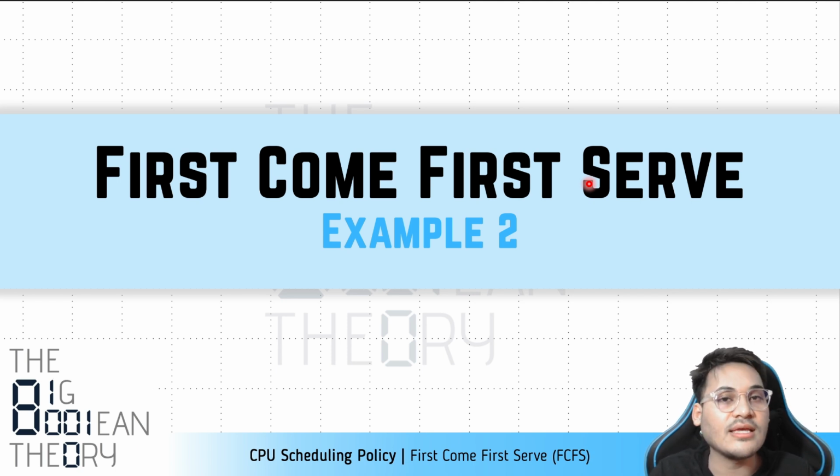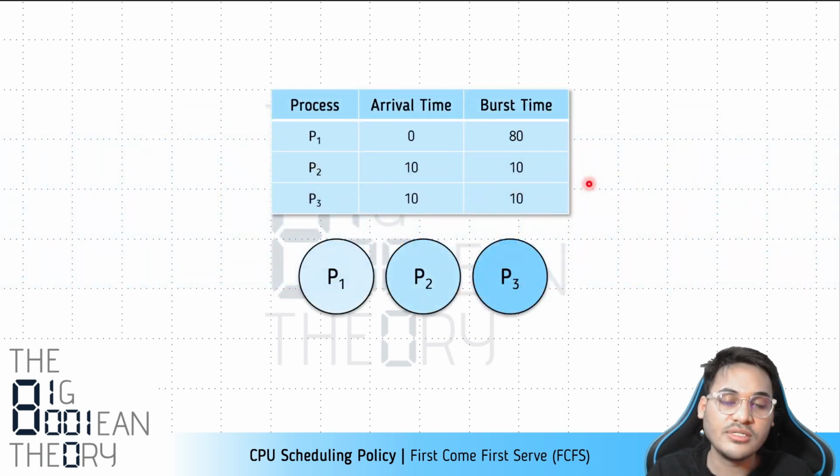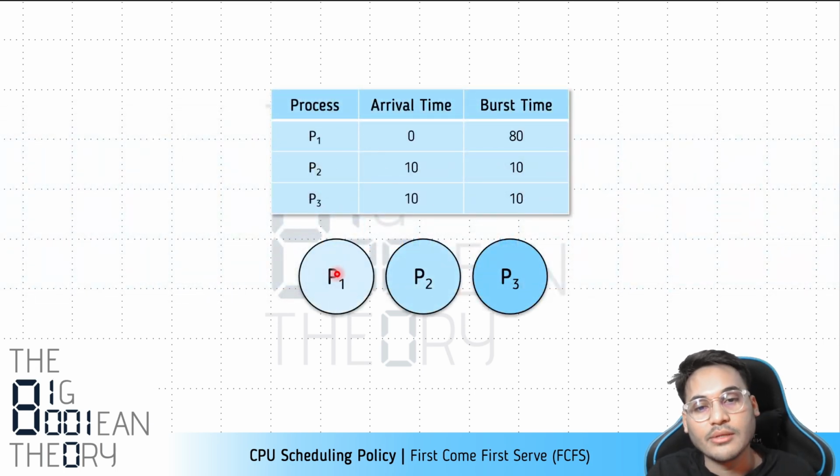So let's take another, more interesting example, and it will help you see what the problems are with the first come first serve policy. Similar to before, we have three processes, but here the burst times are a little bit interesting. In the previous example, the burst time was 30 for all of the processes. Here, for process P1 the burst time is high, that is 80. For the other processes, the burst time is quite low, that is 10. And these are the arrival times.